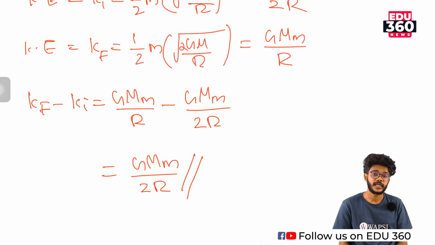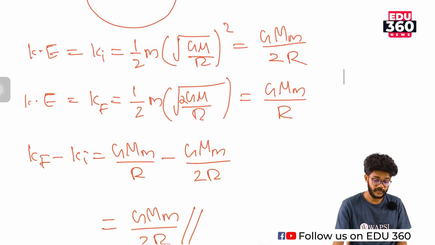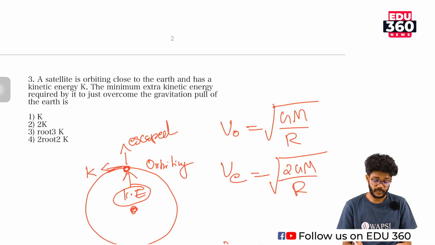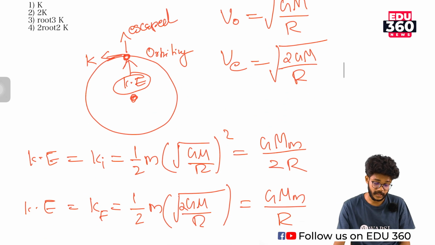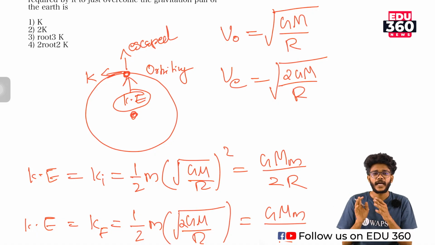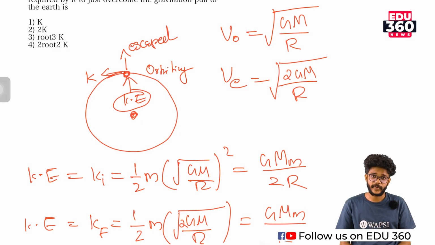What is the initial kinetic energy? K. We can check with the options. Option A, the first one, K. So option 1 is the correct answer. So here you need to know the equation for orbital velocity and the equation for escape velocity. Both depend only on the mass of earth, not on the mass of the satellite.